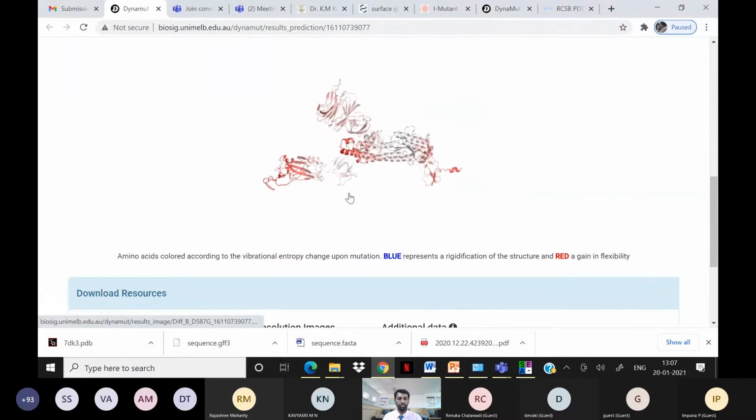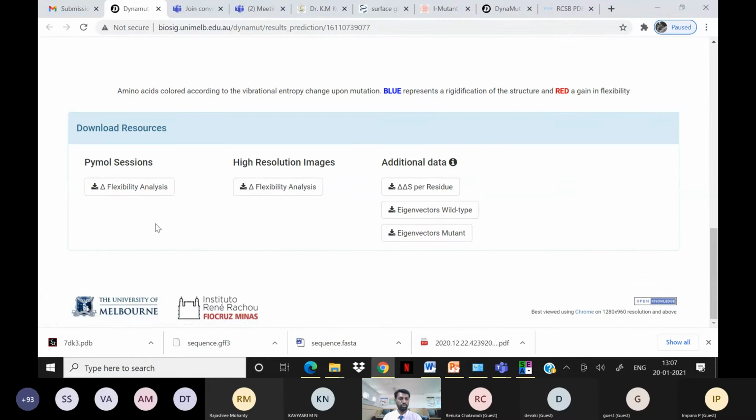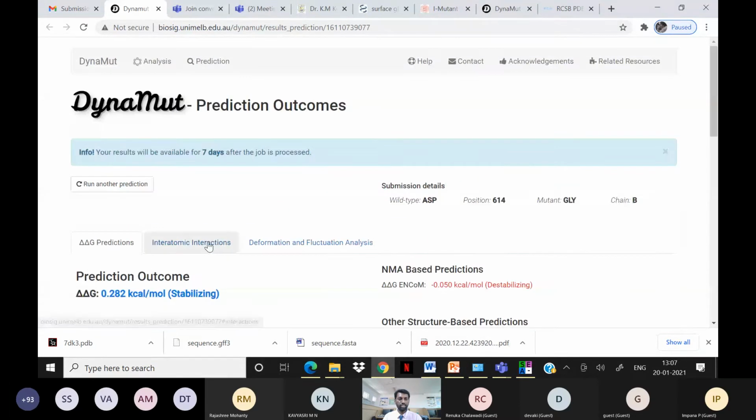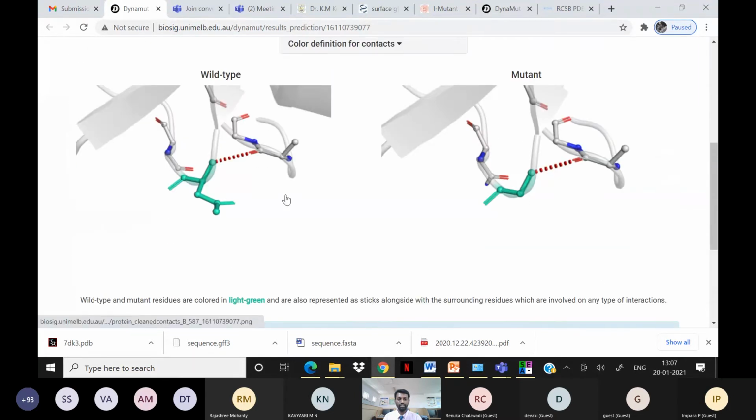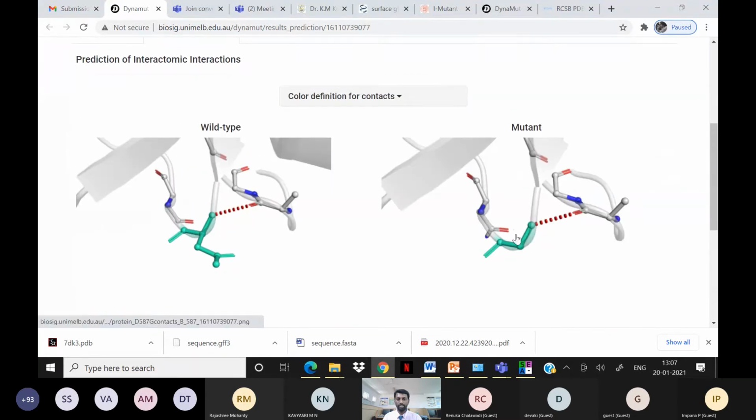You can also see a lot of information from this tool, and you can download the flexibility analysis as well. You can also click interatomic interactions, to see how the wild type aspartic acid and the mutant glycine are located in the position, and whether there are any changes.